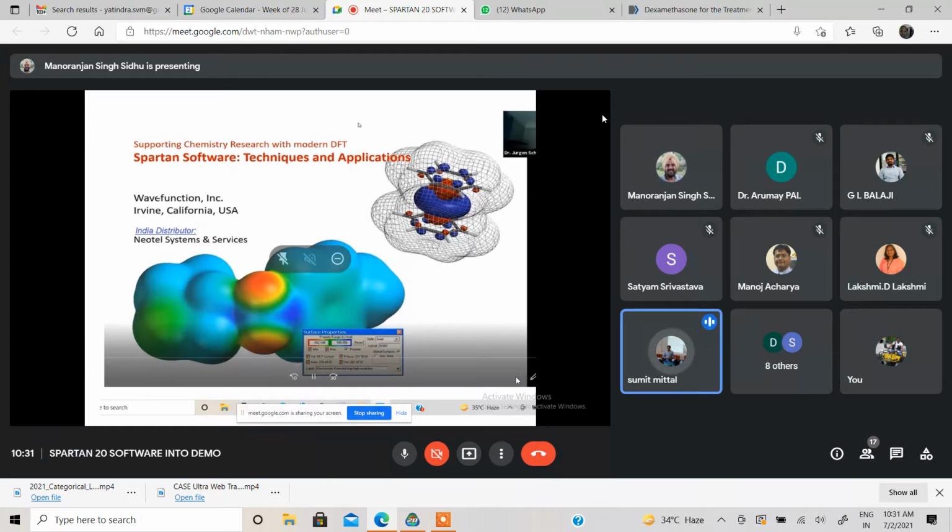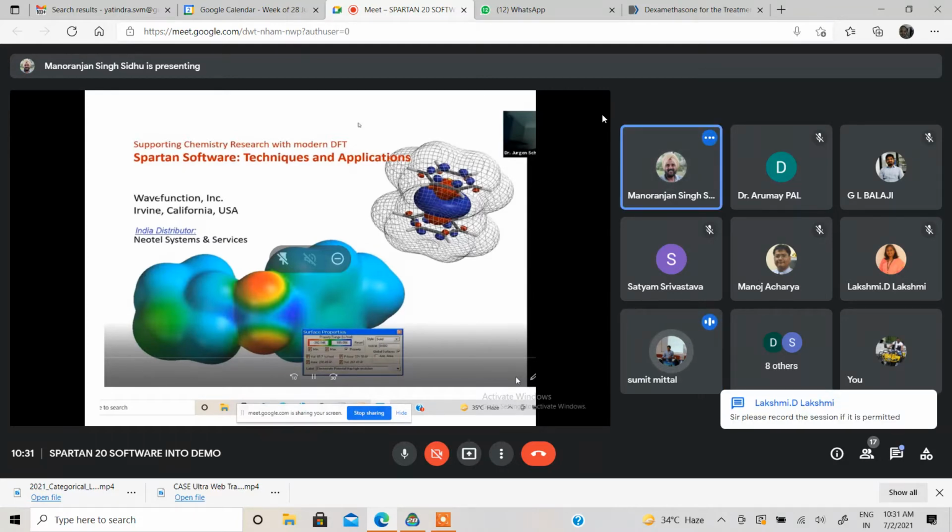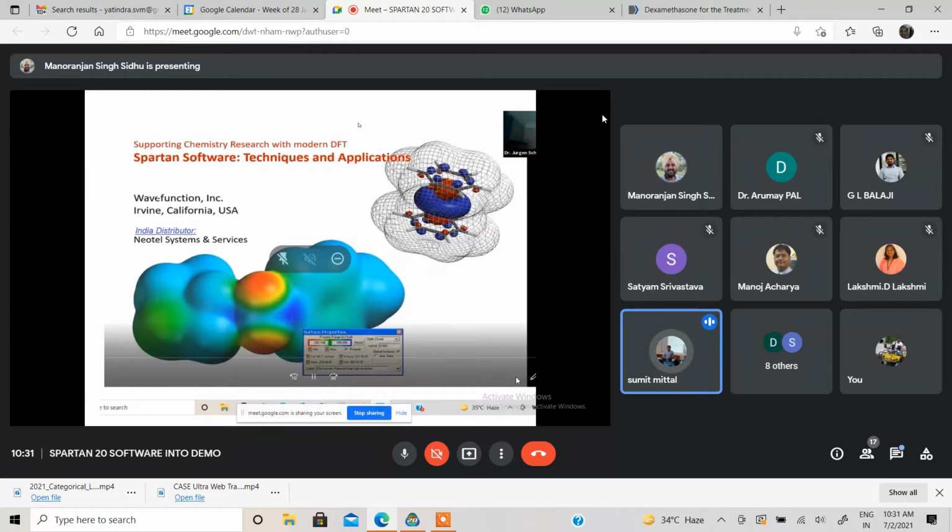Afterwards, he worked with CSIR OSDD, that is Open Source Drug Discovery, on neglected diseases. Then he joined Neotel System and Services, where he's a senior product manager and handles the sales of different molecular modeling tools such as Cresset, Multicase, and Wavefunction.